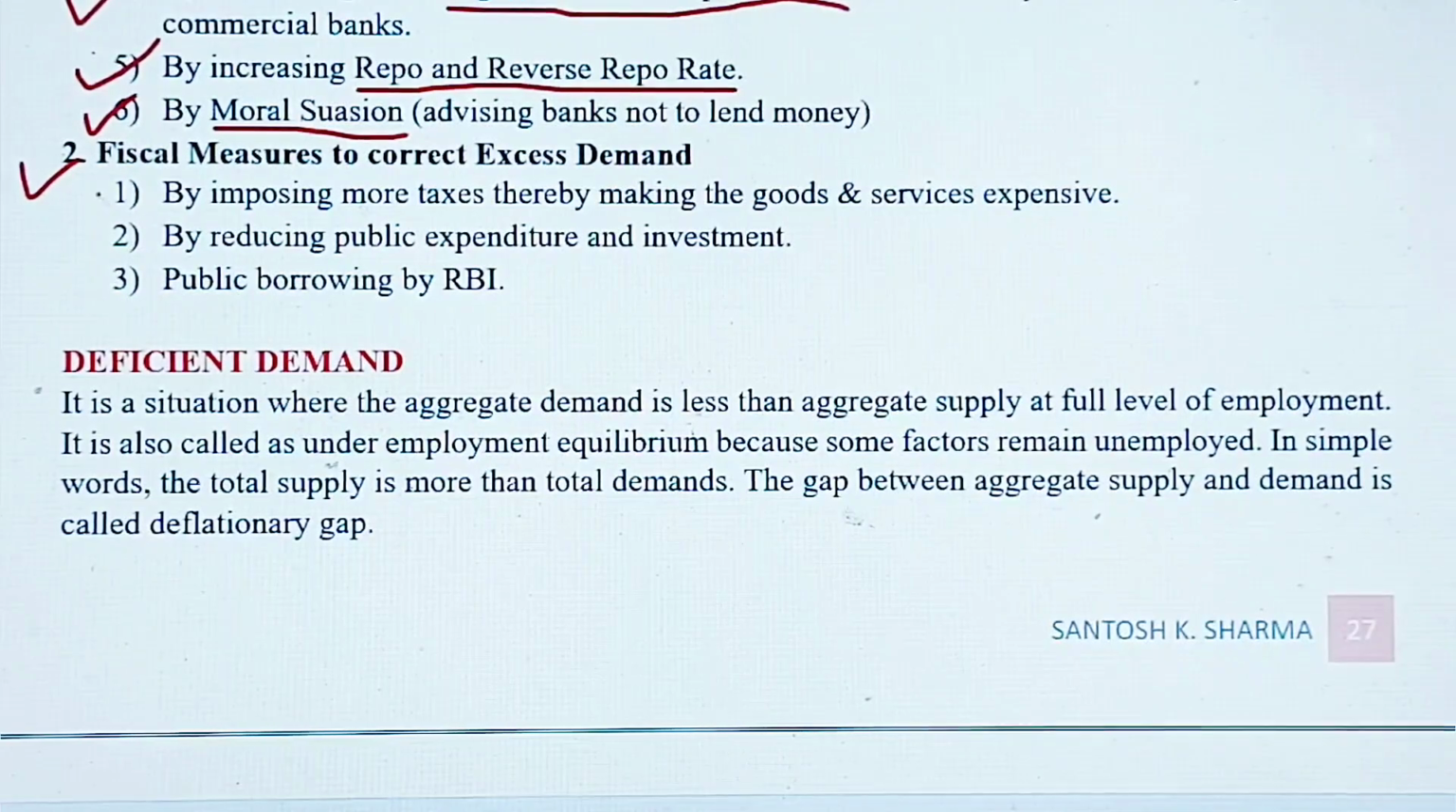The first point here is by imposing more taxes, thereby making the goods and services expensive. It is very simple to understand: if the government starts imposing more taxes on goods and services, obviously that will make the goods and services costly, and the people will not be attracted to buy the goods. So they will buy less and less of goods and services.